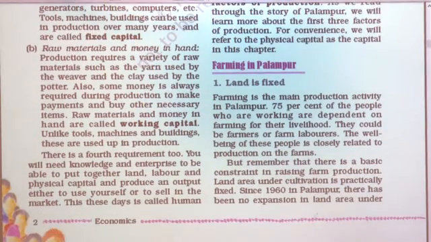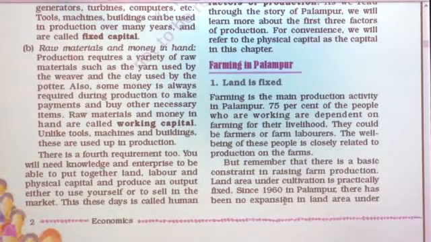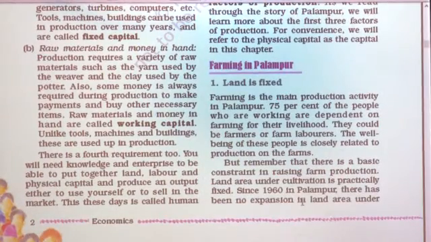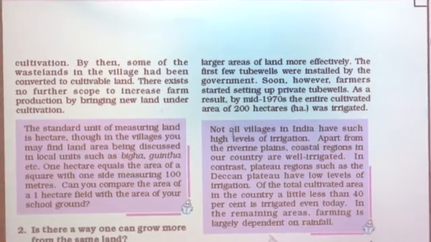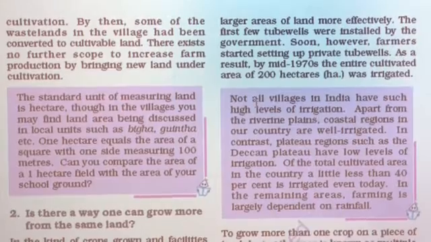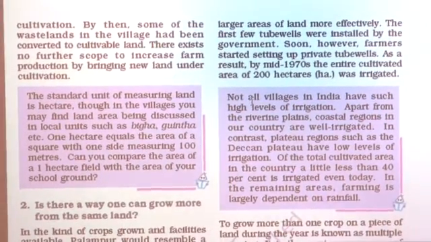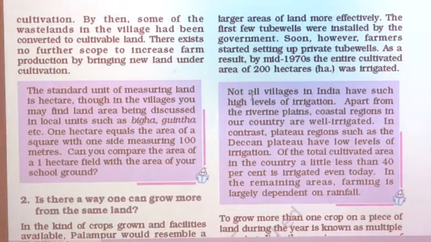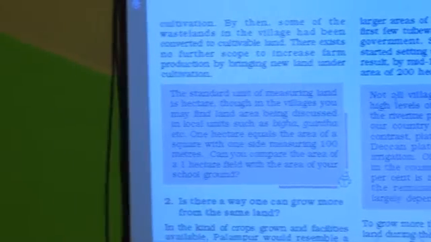But remember that there is a basic constraint in raising farm production. The land area under farming in the village Palampur is totally fixed. Some of the wasteland in the village Palampur is now being converted to agricultural purposes, which means there exists no further scope to increase the farm production. The land area is totally fixed, and some uncultivable land or wasteland is being utilized in the agricultural sector.